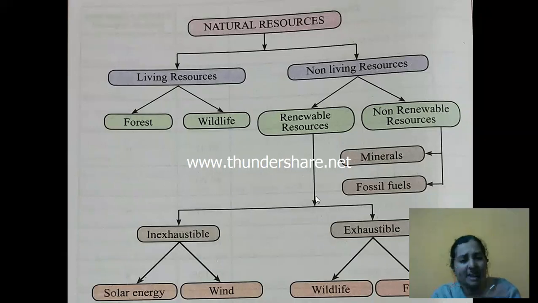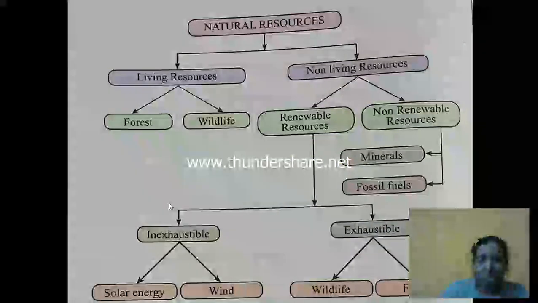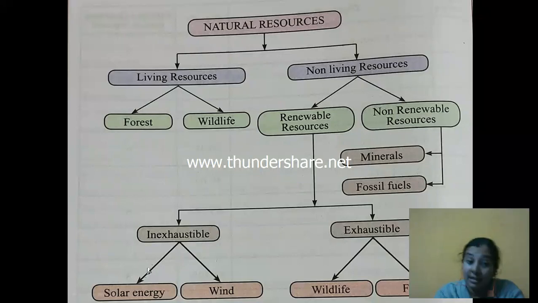Renewable, yes, you can reproduce it, but again it depends on how you use it. If you use it continuously and if they are depleted, then it is exhaustible. If after depletion also you can produce them again, then it is called inexhaustible. In case of inexhaustible, we have solar energy and wind energy, but in exhaustible we have wildlife and forest.